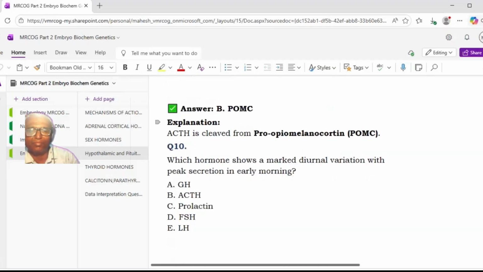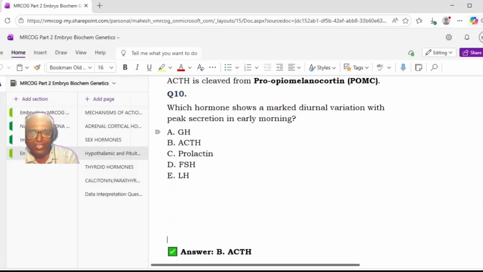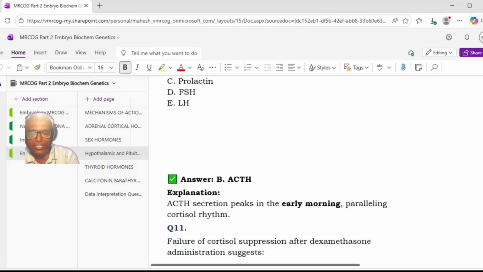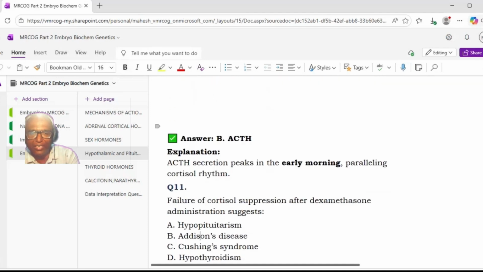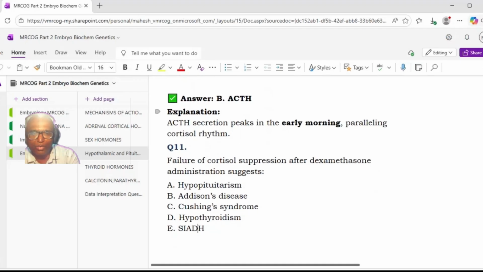Next. Which hormone shows marked diurnal variation with peak secretion in the early morning? A, GH, B, ACTH, C, prolactin, D, FSH, E, LH. The answer is B, ACTH. Yes, ACTH secretion peaks in the early morning, paralleling the cortisol rhythm.